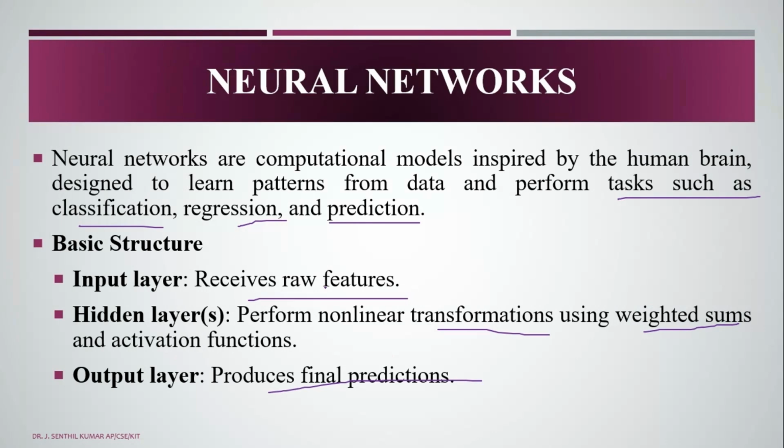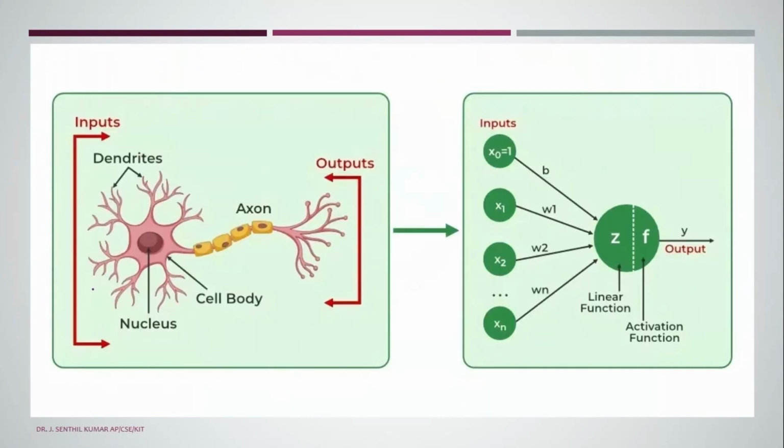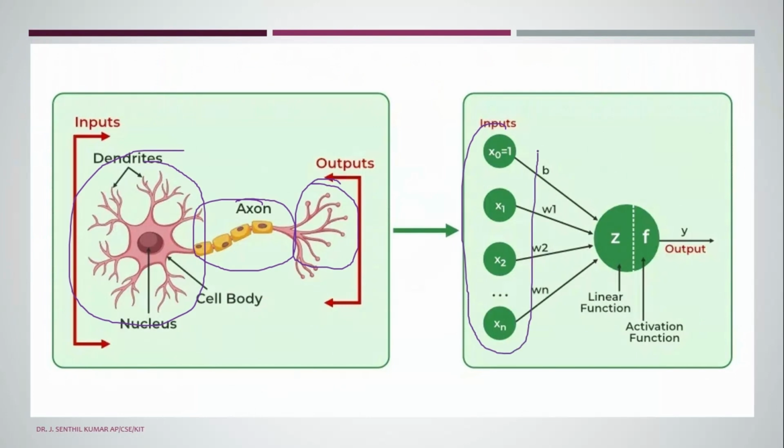You can see the brain structure of neurons, like our brain has input layers like this, and these functions come under the hidden layers. This process we call the output layer. With the help of these three parts, we have the input layer, and the hidden layers have the weight and bias, which are used to modify the weight and bias. Finally, we get the output.